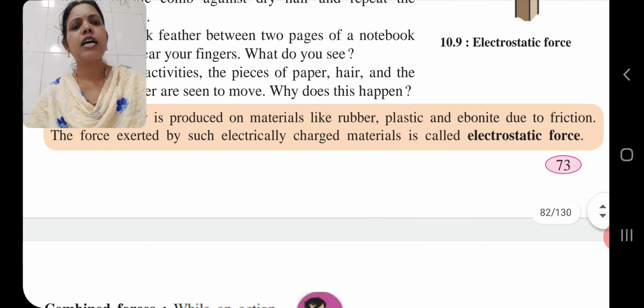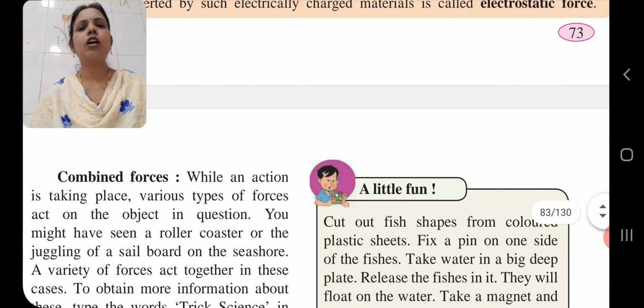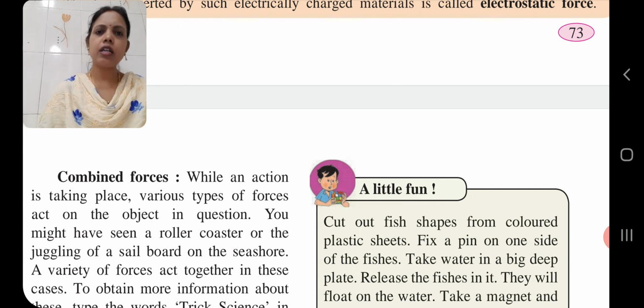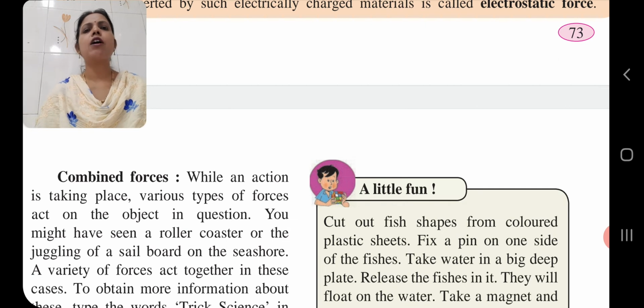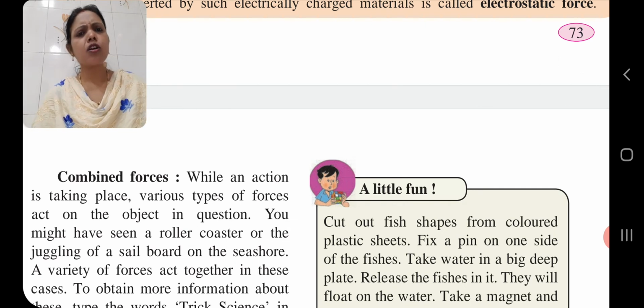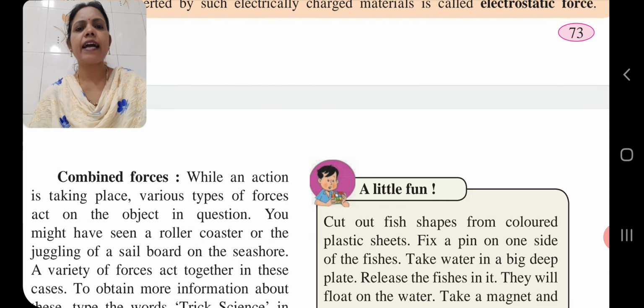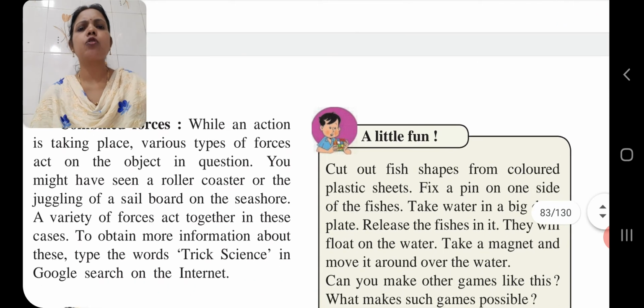So children, related to all these forces, now we will see combined force. What do you mean by combined force? Whatever forces we have completed, somewhere we are seeing combined force also. So children, while an action is taking place, various types of forces act on the object in question.